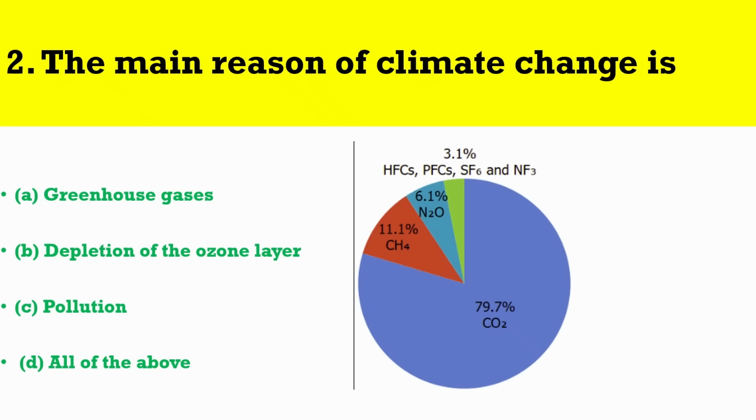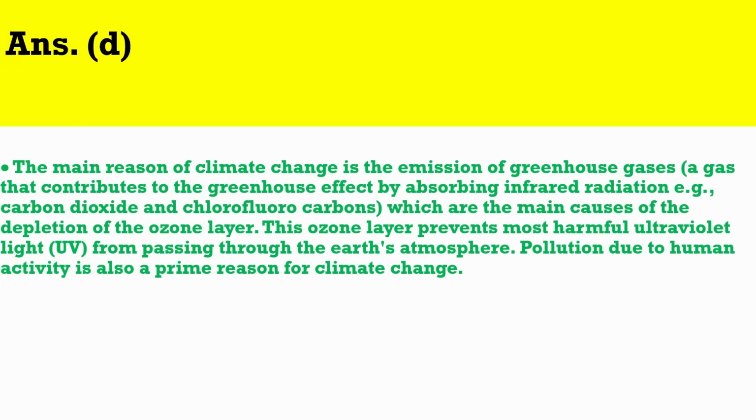Question number 2. The main reason of climate change is. The correct answer is D. The main reason of climate change is the emission of greenhouse gases, a gas that contributes to the greenhouse effect by absorbing infrared radiation, for example, carbon dioxide and chlorofluorocarbons, which are the main causes of the depletion of the ozone layer. This ozone layer prevents most harmful ultraviolet light, UV, from passing through the Earth's atmosphere. Pollution due to human activity is also a prime reason for climate change.